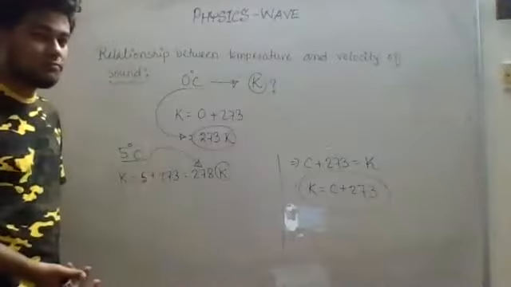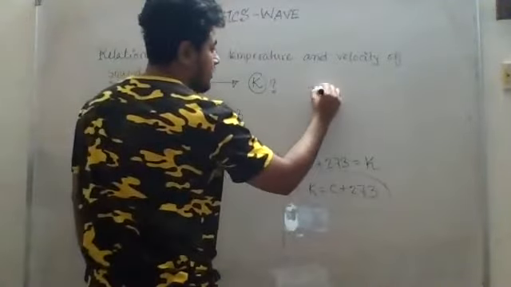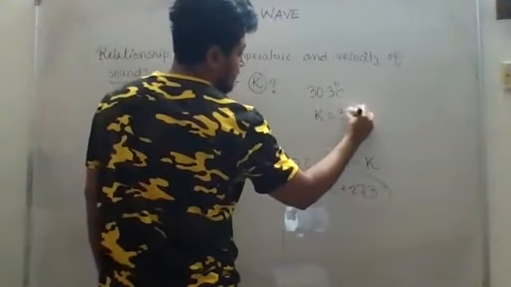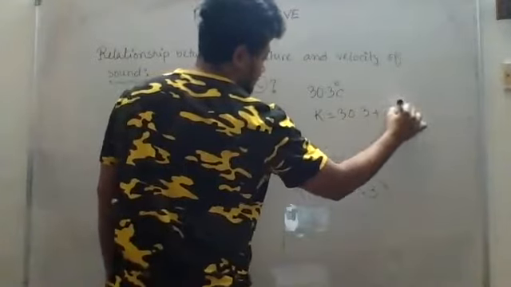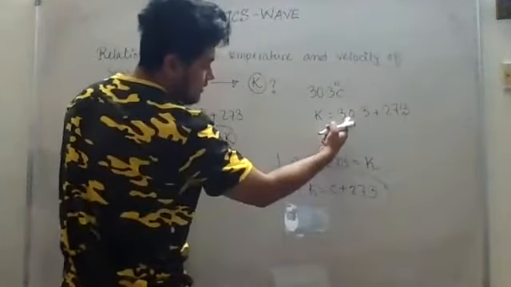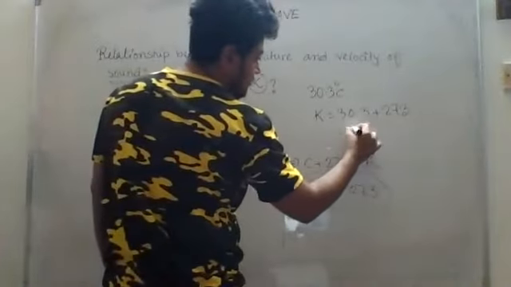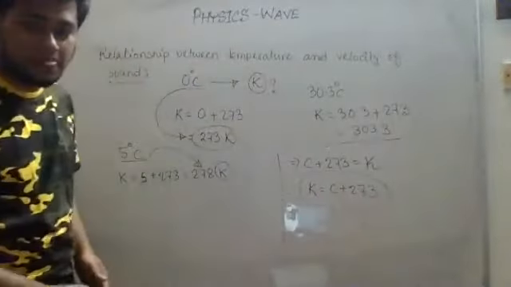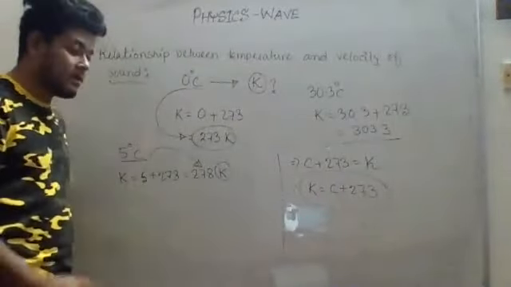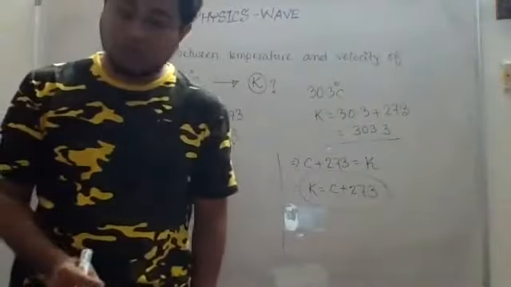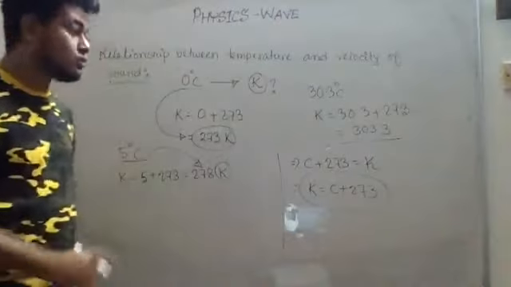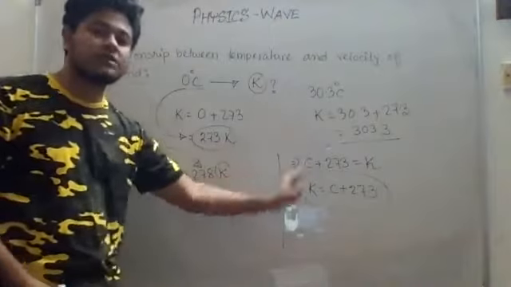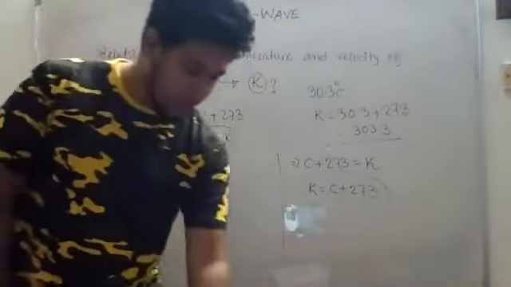Likewise, any temperature you give me. Let us say you told me 30.3 degrees Celsius. So how we will find the Kelvin? I will just add 30.3 plus 273. See, degree Celsius value is here and plus 273. So it will be 303.3 Kelvin. So this is the way we have to calculate the temperature in Kelvin. Learning this one is of utmost importance, because now we are going to see the actual relationship between temperature and velocity. But before that, we must know how to convert the temperature to Kelvin. Okay, anybody has any doubt?